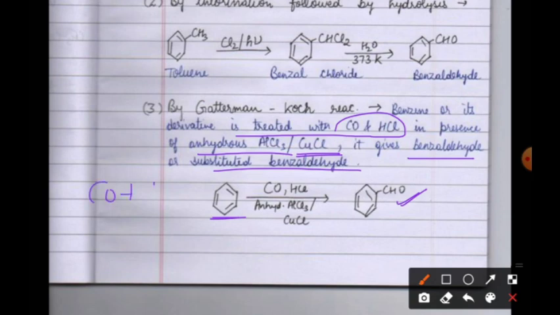Now what is the role of CO and HCl here? CO plus HCl will form a compound which is formyl chloride. These two are used to produce this formyl chloride in situ, because it is unstable, and then it is used to get benzaldehyde.